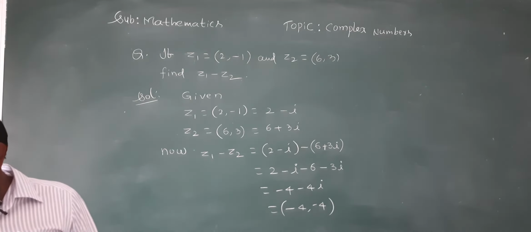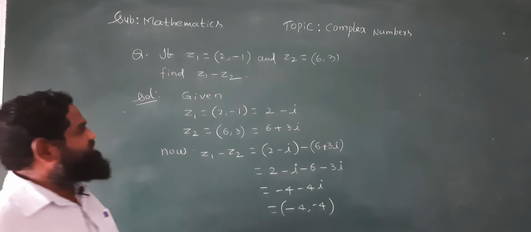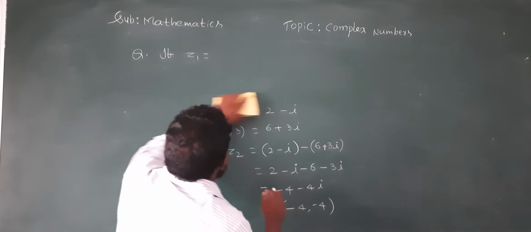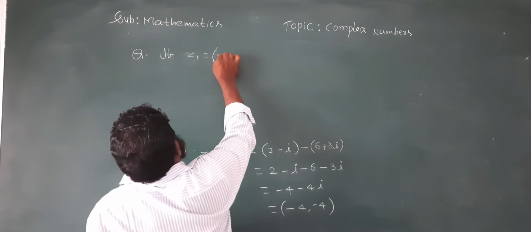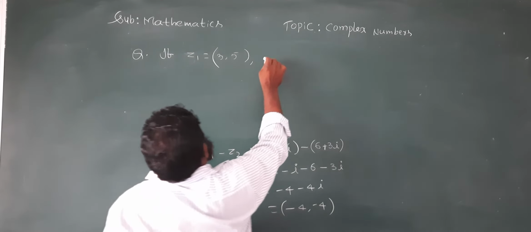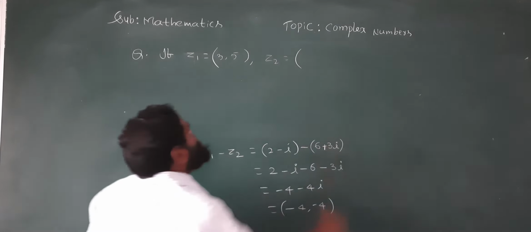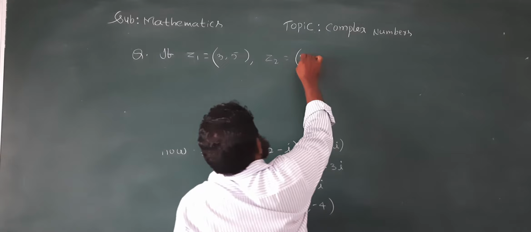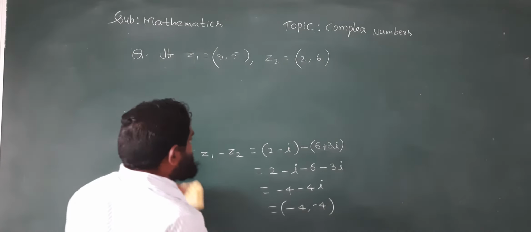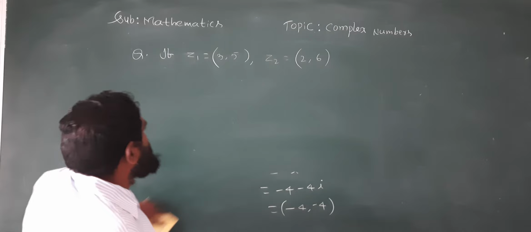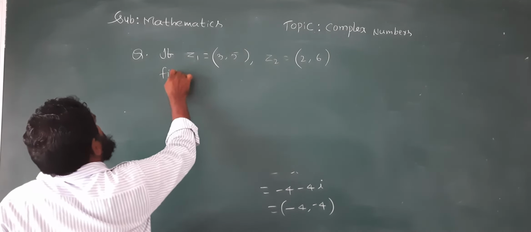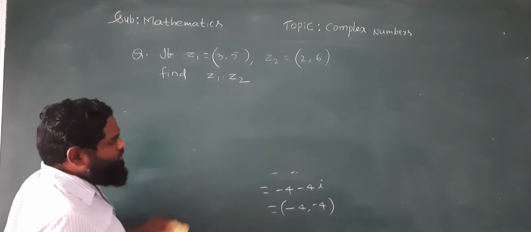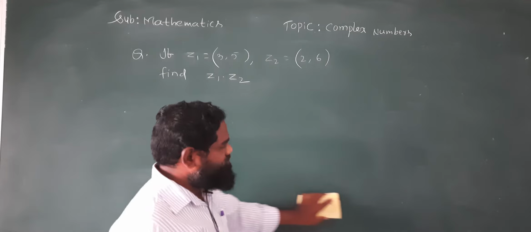The next question. Okay, if z1 equal to 3 comma 5, z2 is given as 2 comma 6. Find z1 into z2. Next question. Find z1 into z2. Understand? Okay.